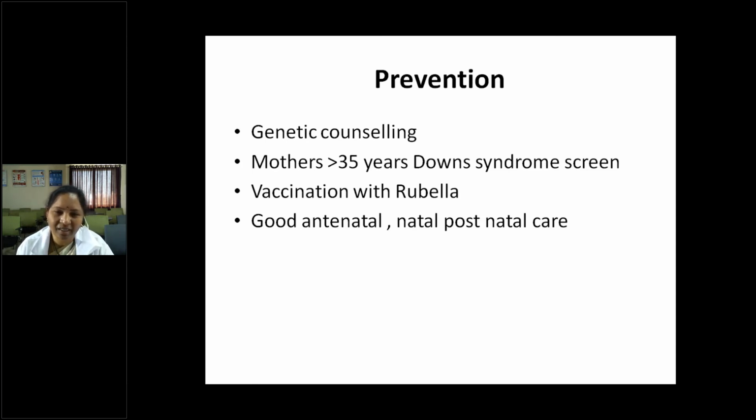And natal care, like proper assessment of the pelvis to see whether there is any cephalopelvic disproportion or not. If there is CPD, the obstetrician should opt for cesarean section, or if there is prolonged labor, they have to assist or go for cesarean section to prevent perinatal asphyxia.